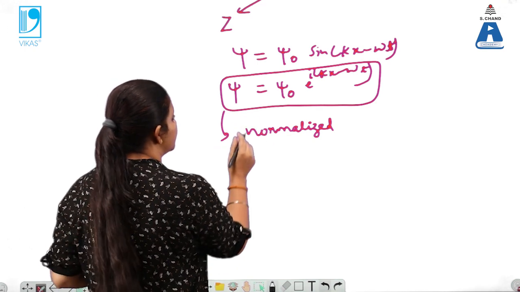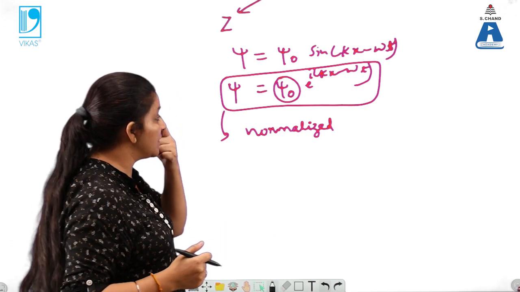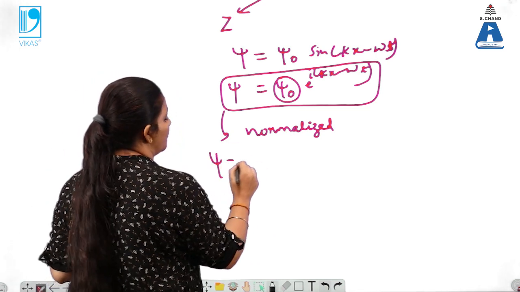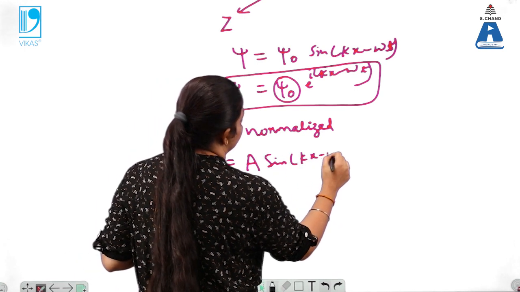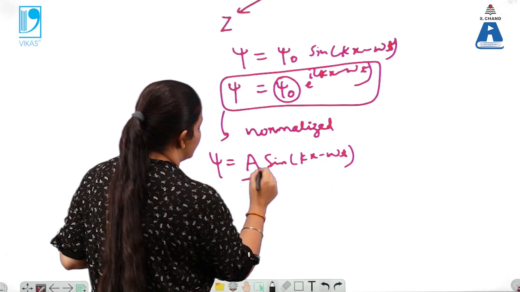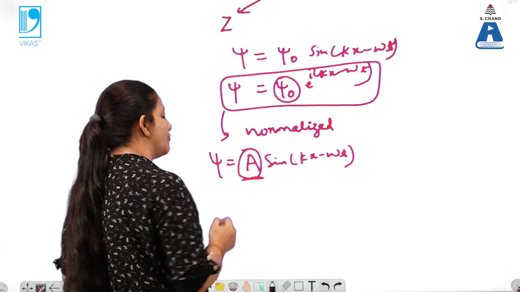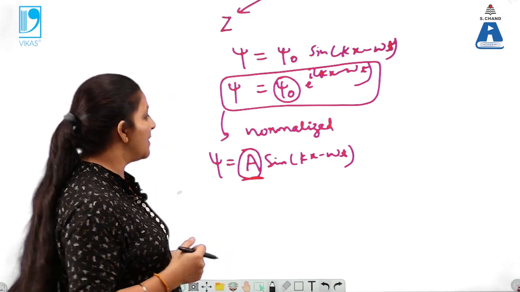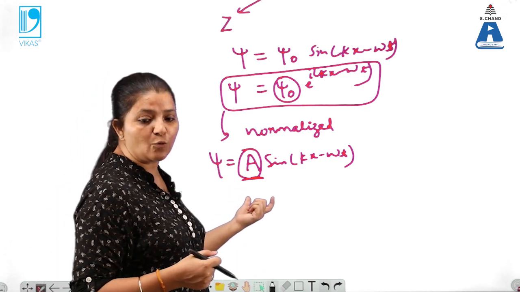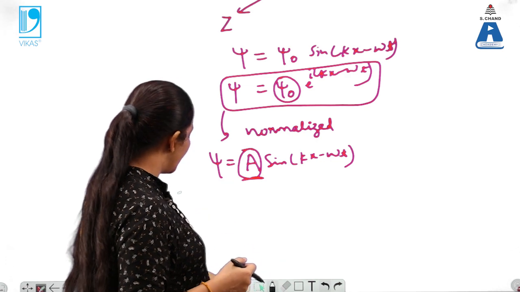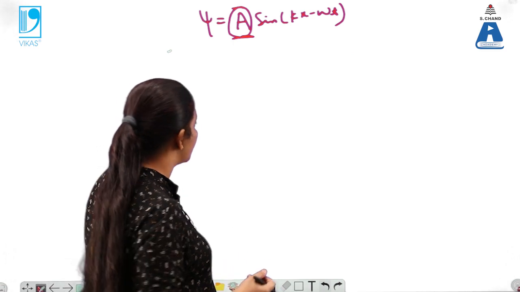Normalized means its amplitude, which is psi naught, a constant associated with the wave, can be written as psi is equal to A. In the normal wave we are writing it like this. What is A here? That is the amplitude of the wave. It means we are able to find the amplitude of the matter waves within the given space. So within the given space, A can be calculated. That is why the function must be normalized, so we can find A over here.